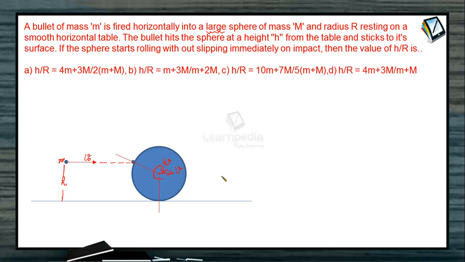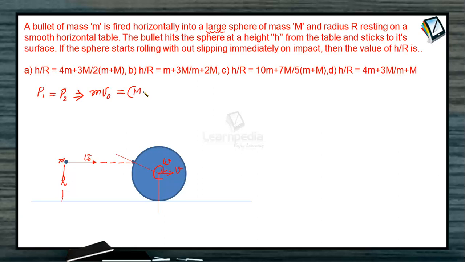On applying the conservation of linear momentum in the horizontal direction, P1 is equal to P2. Linear momentum before the collision is m v naught, because linear momentum is carried by the bullet only. The sphere was at rest, and after the hit, both start moving with a common velocity, as the bullet sticks to it, and we are assuming that it's a large sphere and the center of mass has not shifted much.